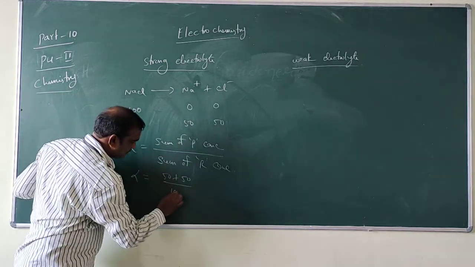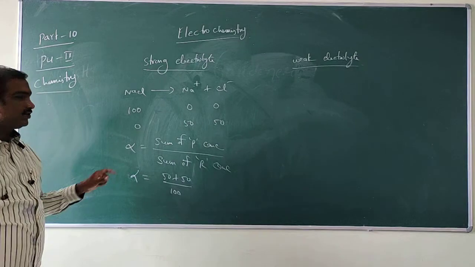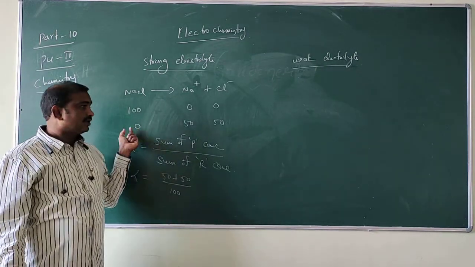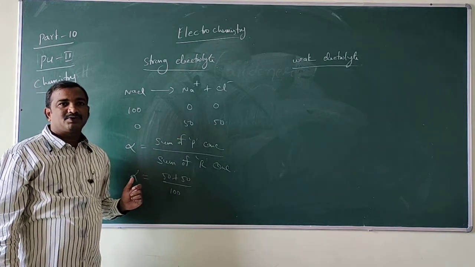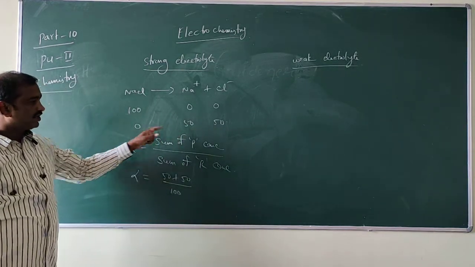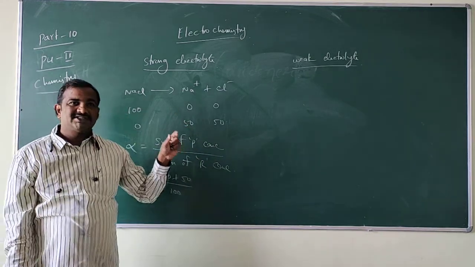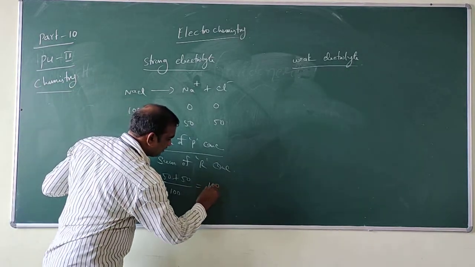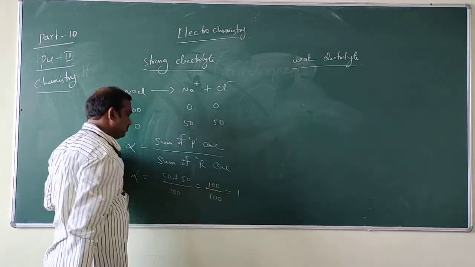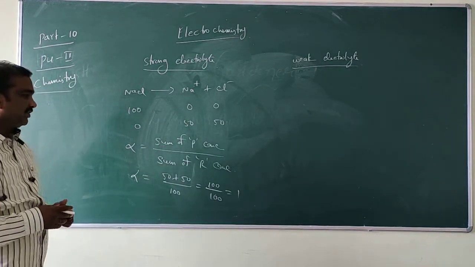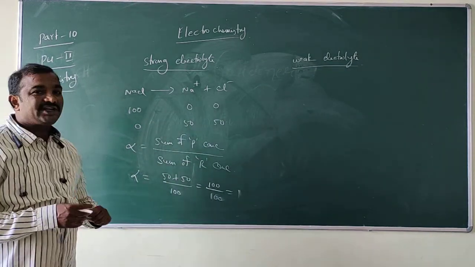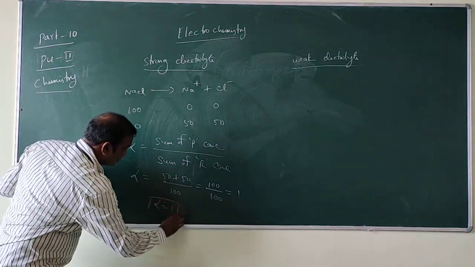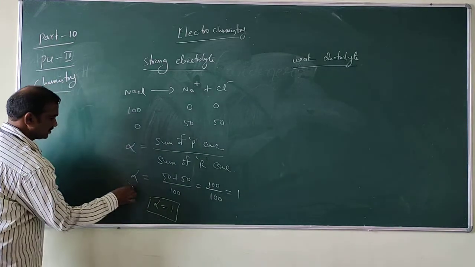Divided by 100, initially. We cannot take the initial 0, because this 0 converts into 50 and 50 after some time t. So we take the actual percentage, 50 plus 50 by 100, so it is 100 by 100, which is 1. Here we have to know that the degree of dissociation alpha for a strong electrolyte is 1.